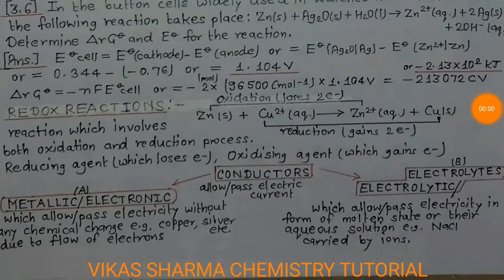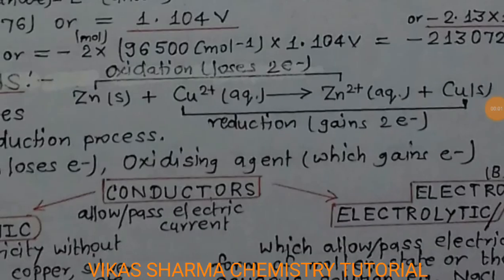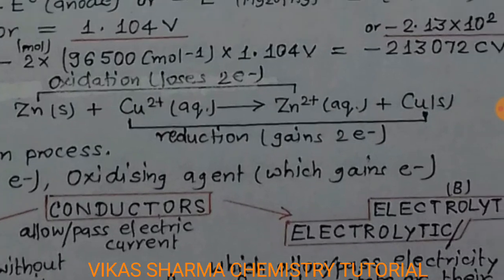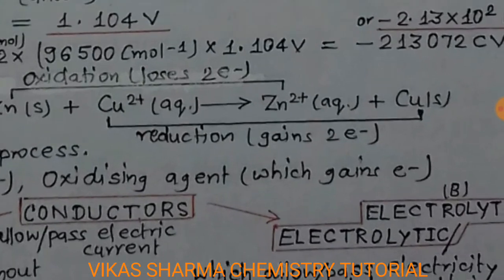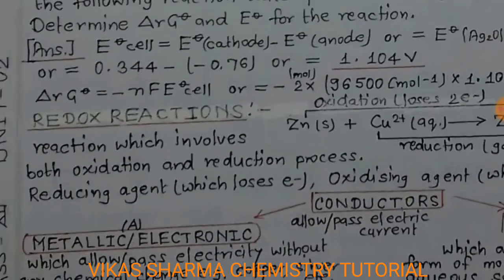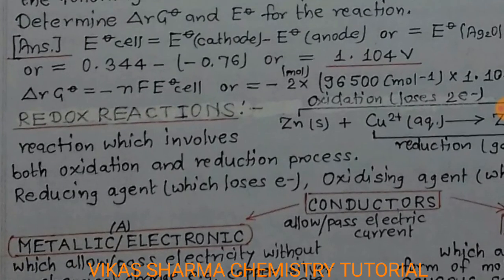The topic is redox reaction. In a redox reaction, the two processes are complete: oxidation and reduction. In a Daniell cell, the zinc is oxidized as it loses 2 electrons and copper gains 2 electrons, so it is reduced. So a redox reaction involves both oxidation and reduction processes.